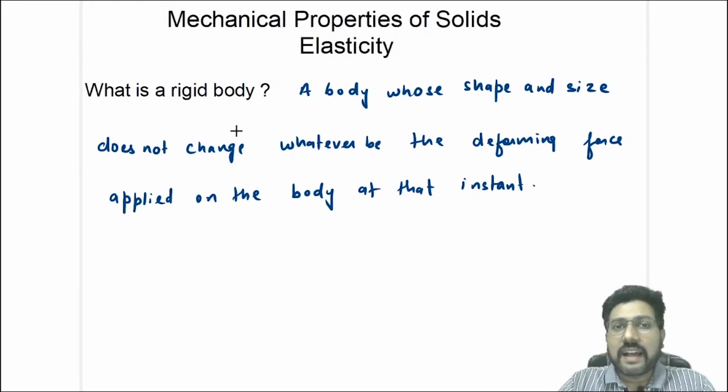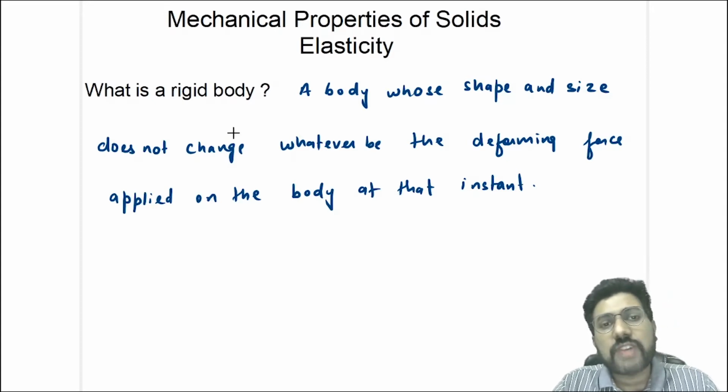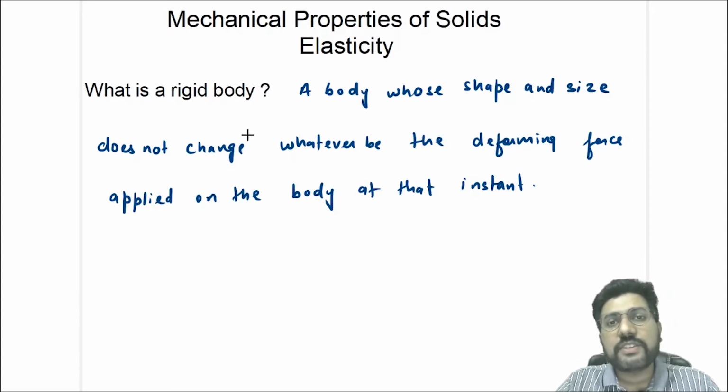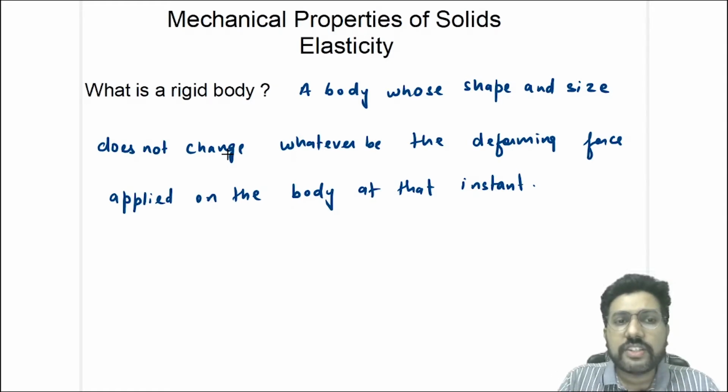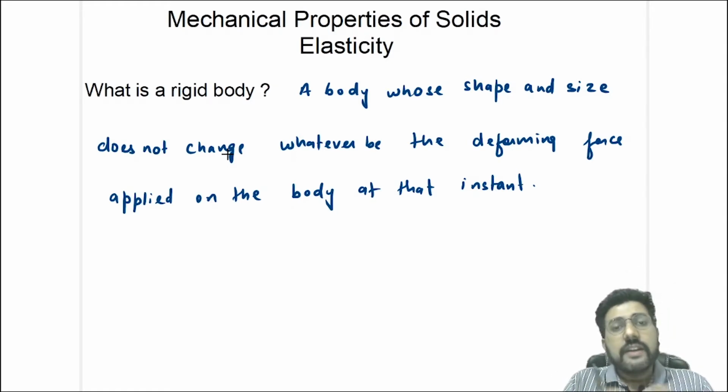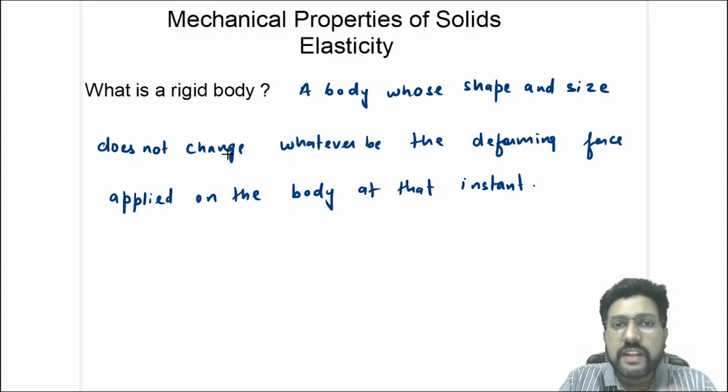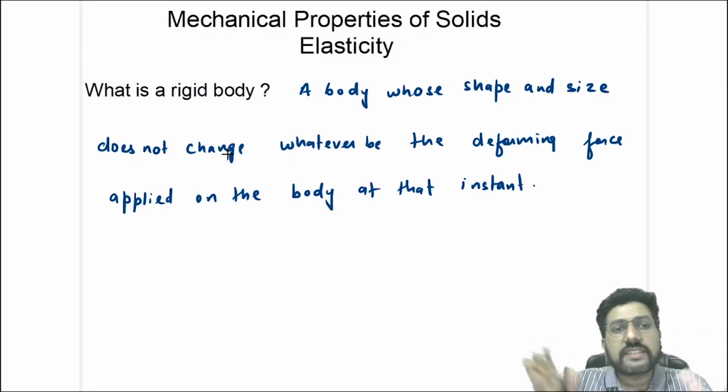In today's class, we will be starting with a new chapter and that is mechanical properties of solids. We will also call it elasticity or properties of matter. In the last segment, we discussed what is a rigid body, right? A rigid body is a body whose shape and size does not change whenever a force is applied on that body at that particular instant. So its shape and size does not change.